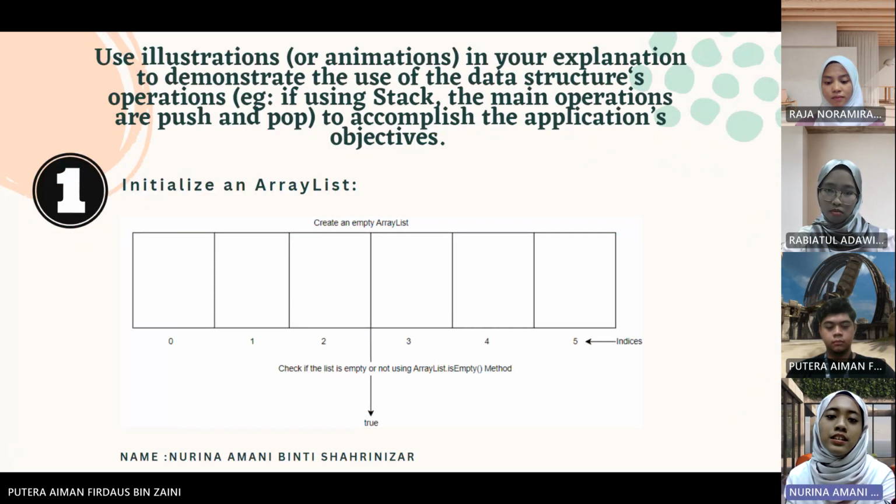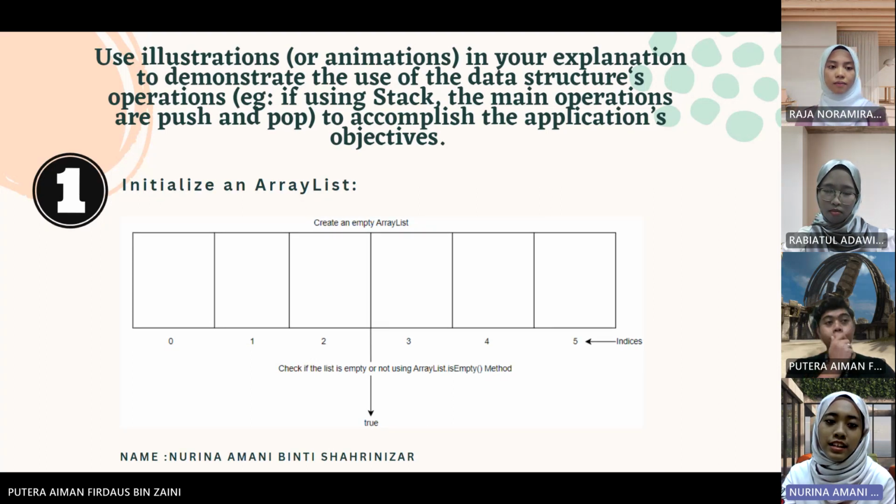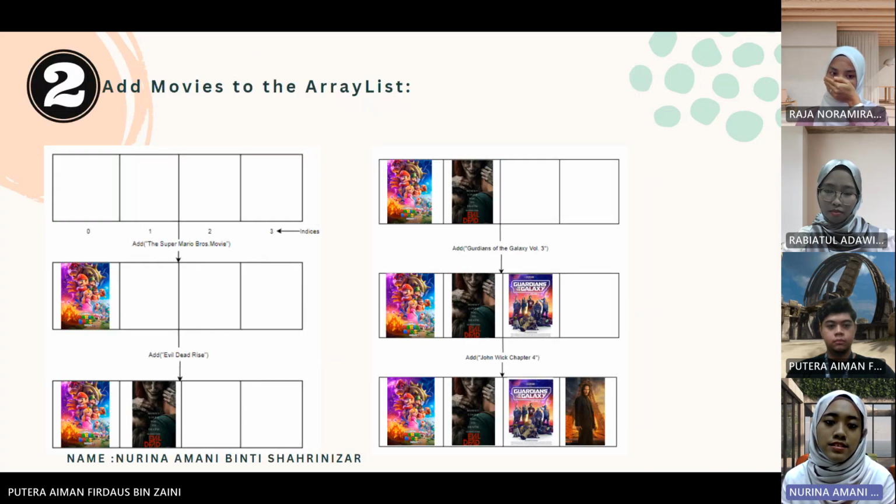Use illustration or animation to demonstrate the use of data structure operations. First is initialize an array list, showing an empty array list to store the selected movie tickets. Next. Second is add movies to the array list. The addition of movies to the array list using the add method.